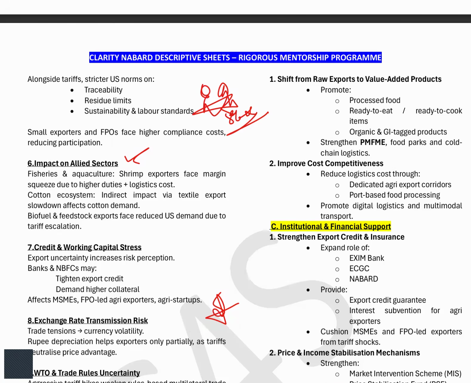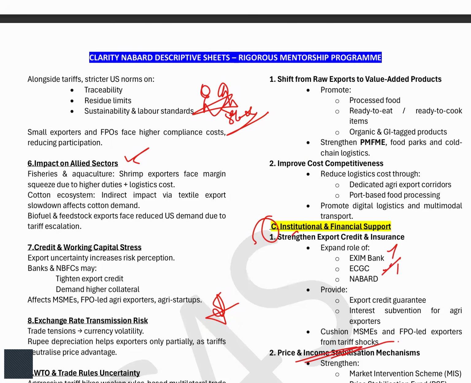Next point is the institutional and financial support. We should support our farmers in these hard times with some export guarantees, some export credits, right? To the exporters through Exim Bank, NABARD, ECGC, whatever it may be. Then we can work on the price and income stabilization mechanisms also.